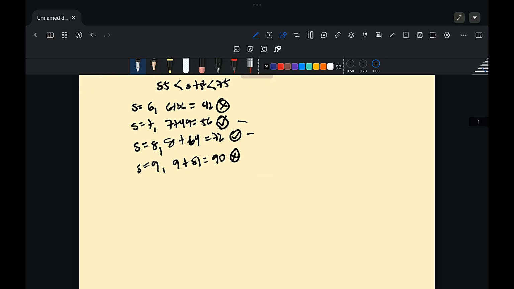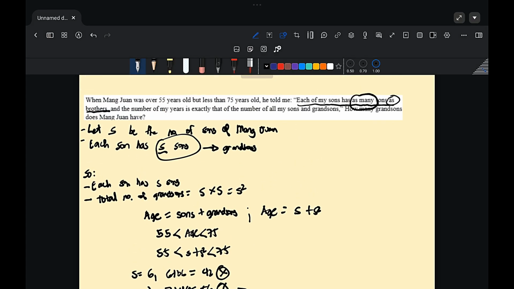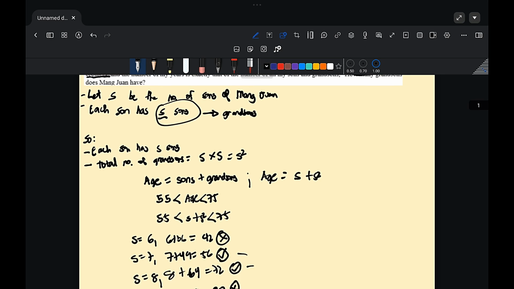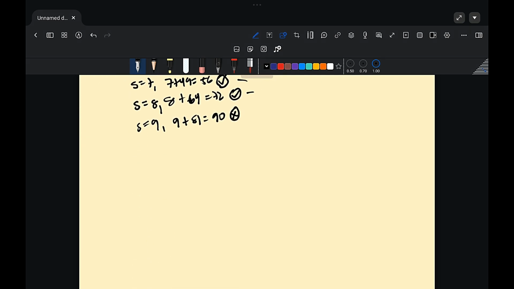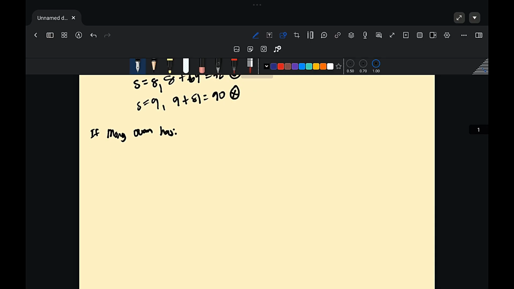So next, we have to decide which one makes sense. Now let's go back to the statement of Mang Juan. So he said that each of my sons has as many sons as brothers. So if we put it in a scenario, let's say Mang Juan has 7 sons, each son has 6 brothers, but 7 sons.